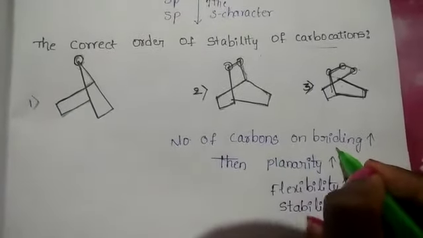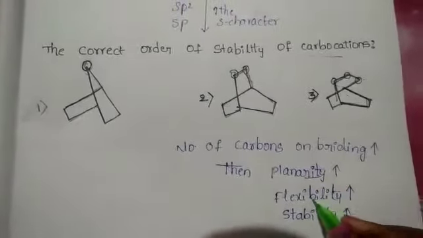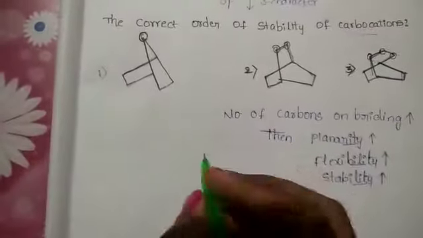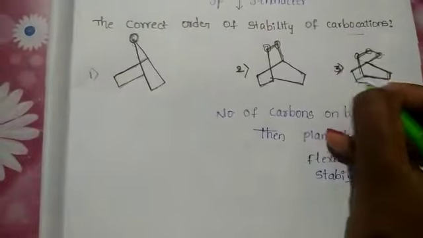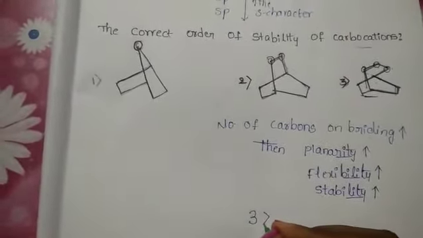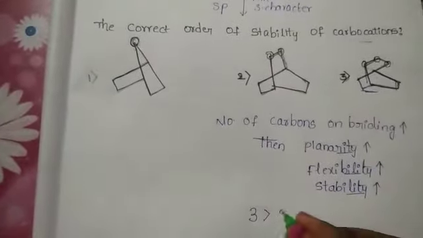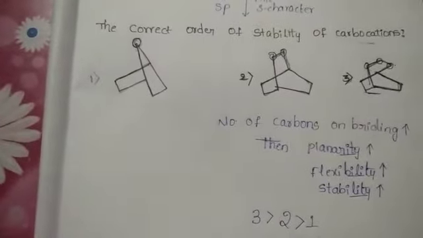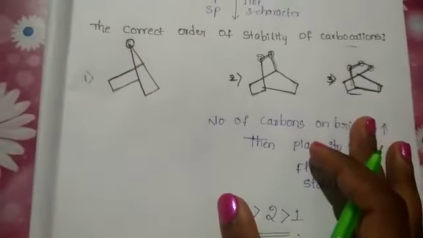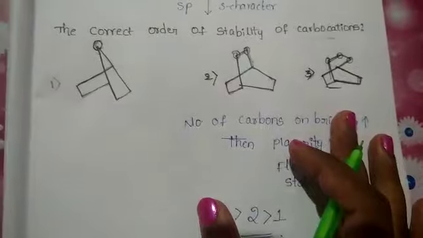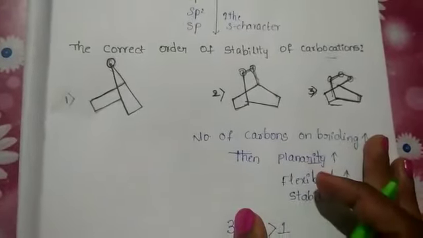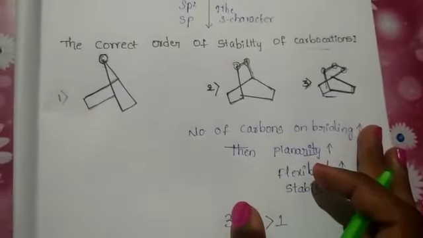As the number of carbons in the bridge increases, the planarity increases, the flexibility increases, and at the same time the stability also increases. Means the third structure consists of more bridged carbons, so 3 is greater than 2 is greater than 1. This is the order. These two are simple tricks. Whether it consists of tertiary carbon, we find this. It consists of only tertiary. Find the stability of carbocations in this way.